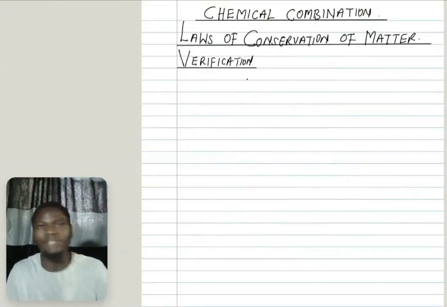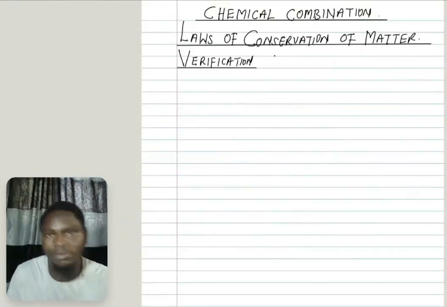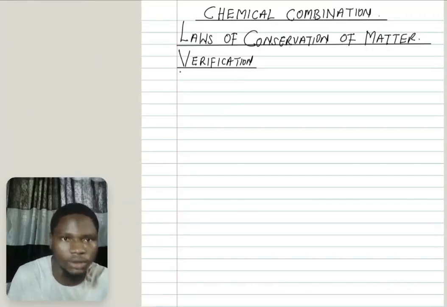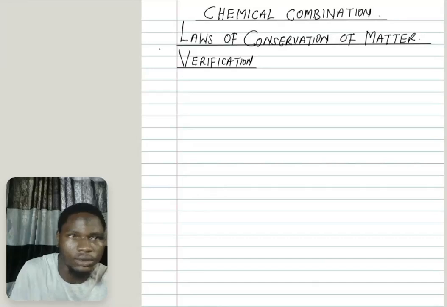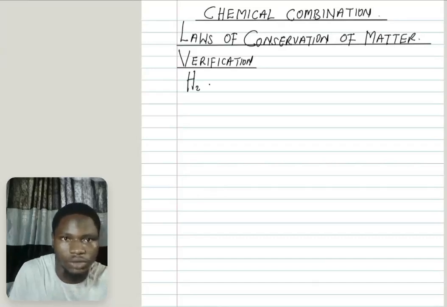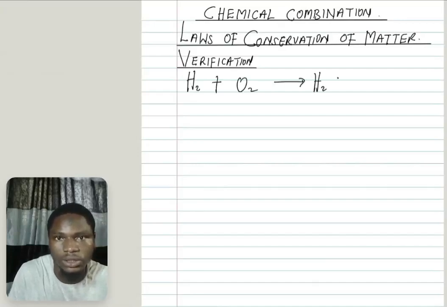Now let's look at the verification of the law of conservation of matter. Remember I told us that a balanced chemical equation will obey the law of conservation of matter. Okay, let's see. Look at this equation that you have here. You have H2 plus O2 to give me water. Hydrogen, oxygen to give me water. This is what you have in the first one.